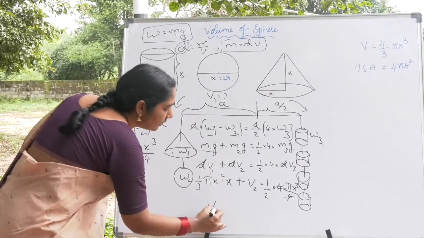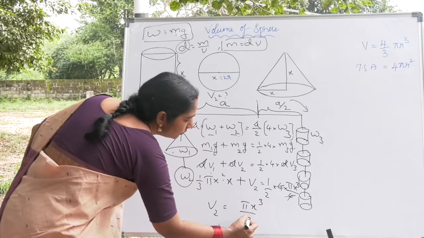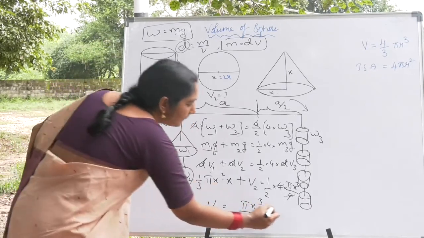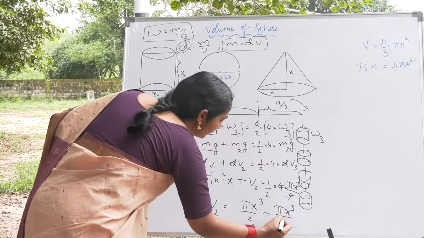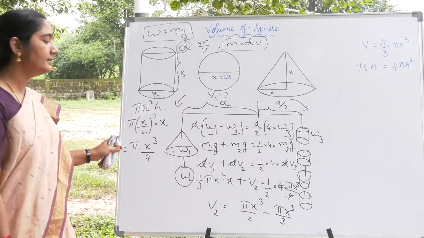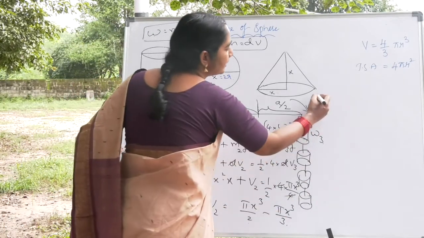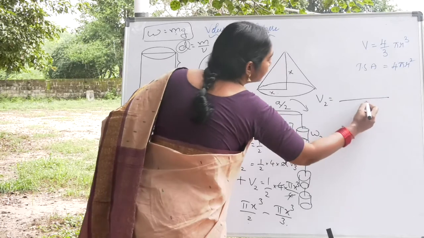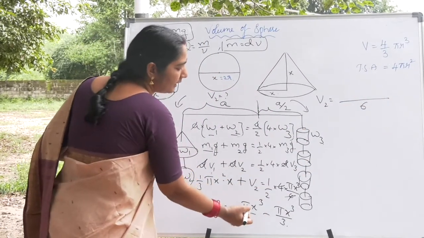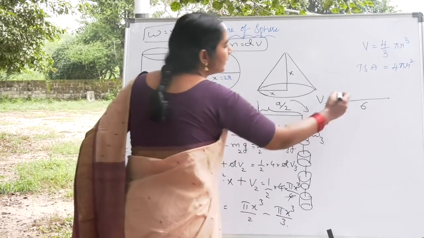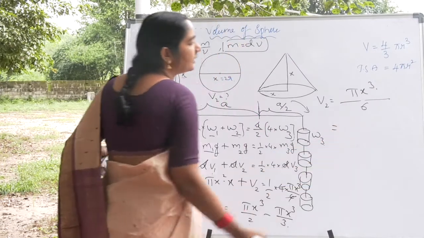Now V2 is equal to pi x cube by 2 minus pi x cube by 3, taking this quantity to that side. That is the volume V2. So now my dear friends, take the LCM of 2 and 3. The LCM is 6. So V2 is equal to 3 pi x cube minus 2 pi x cube by 6, that is pi x cube by 6. If you take the LCM, you get that.